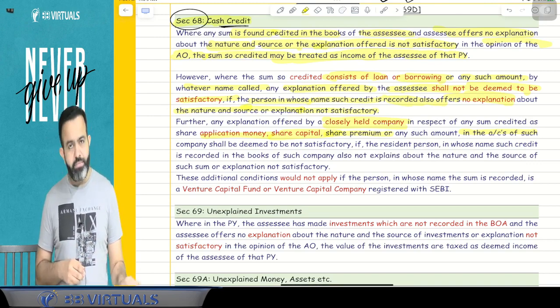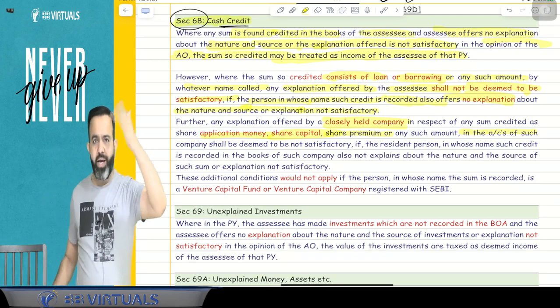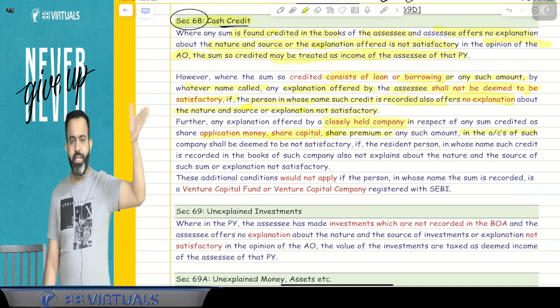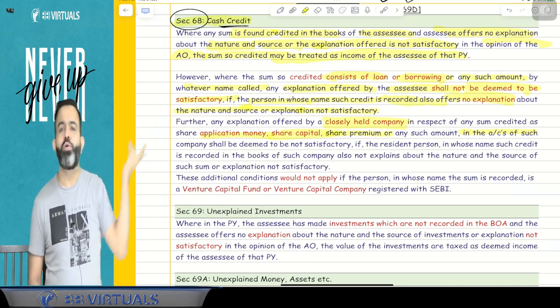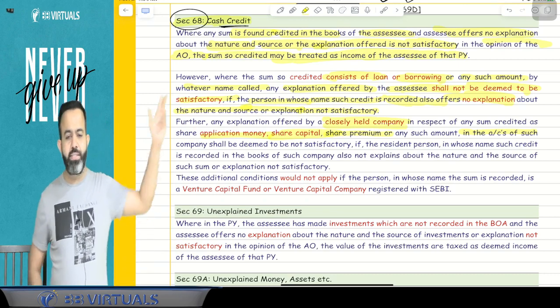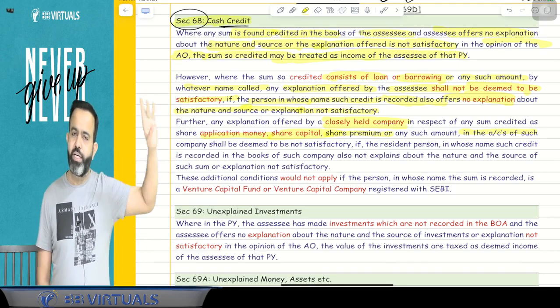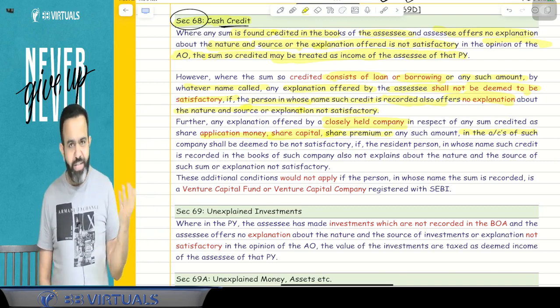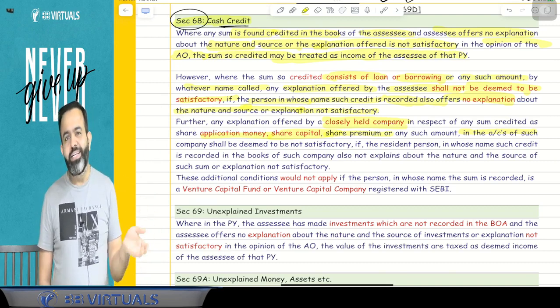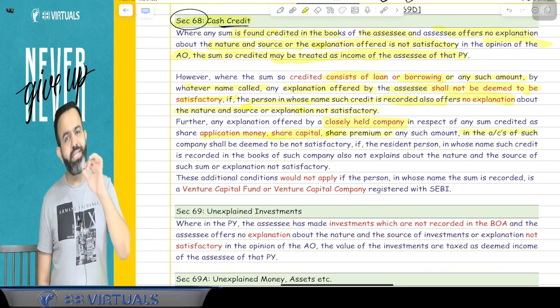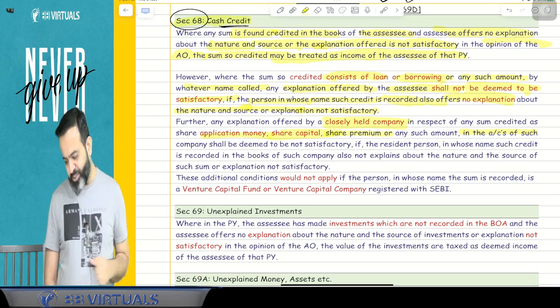Suppose I receive a loan from Meghna, and they ask Meghna where she got the money. Meghna says it just came flowing through the river, so she deposited it and gave the loan to VV sir. That explanation is not satisfactory, so it will be treated as my income, because my explanation is not satisfactory.